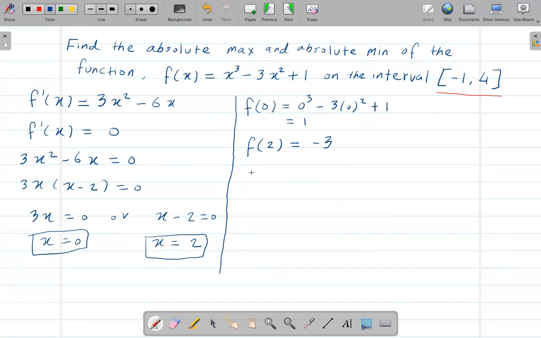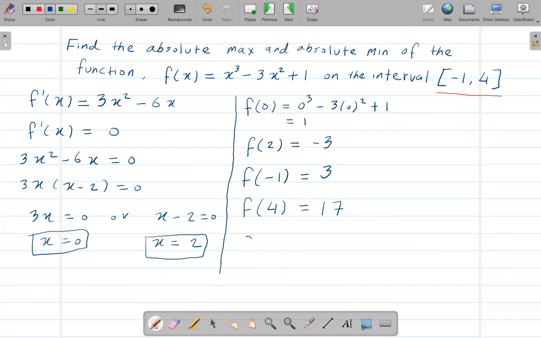And similarly, now you're going to take the endpoints of this interval. The minimum endpoint of this interval is -1, and the maximum endpoint is 4. First plug -1 into the original equation, and you will get 3. Also plug 4 into the original equation, and you will get 17.